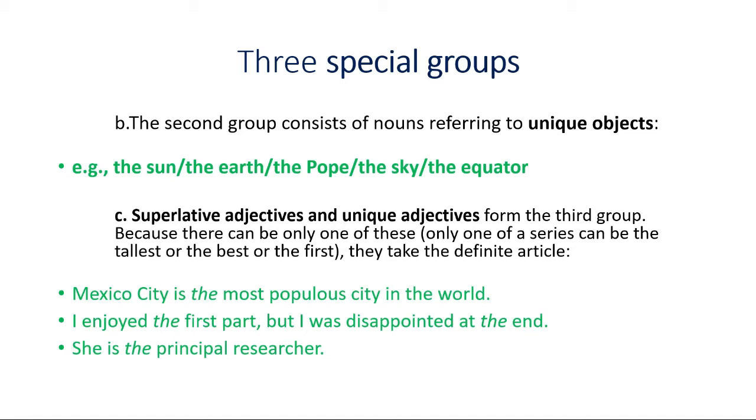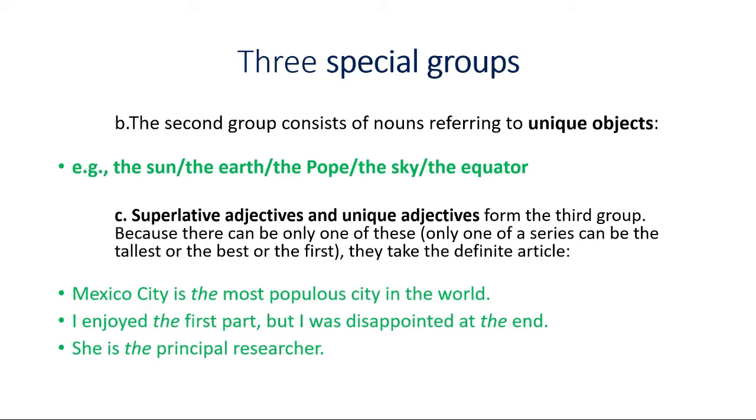And the third group is superlative adjectives and unique adjectives, because there can be only one of these. Whenever you are using any kind of superlative adjective, you need to use the before it. Mexico City is the most popular city in the world. I enjoyed the first part, but I was disappointed at the end. She is the principal researcher. So before the superlative degree, we always use the.